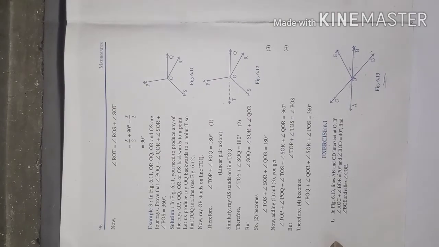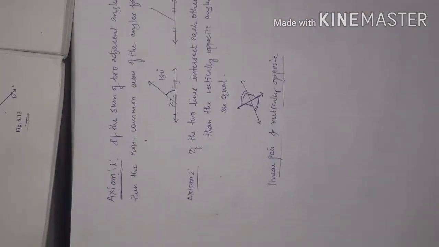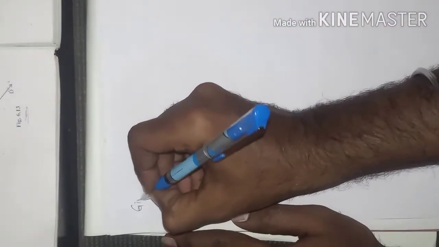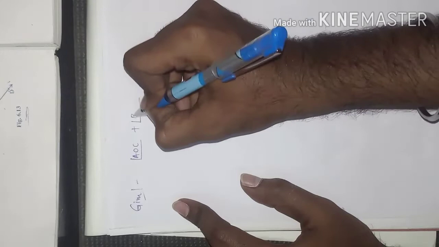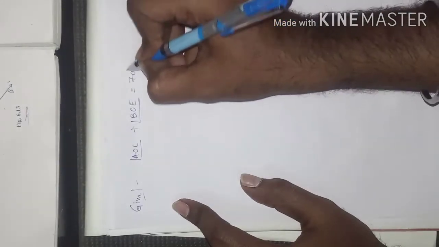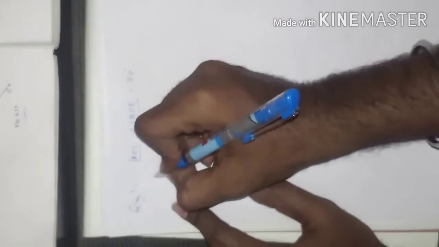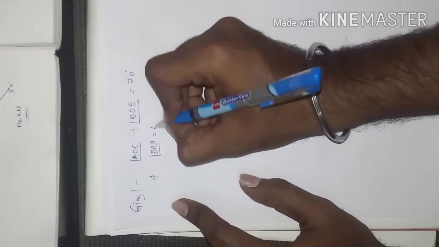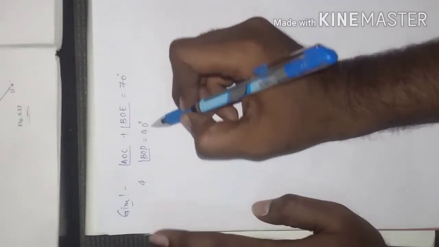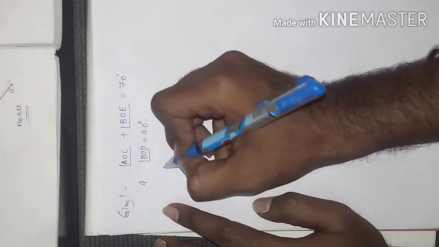Now we will write the given part first. Angle AOC plus angle BOE is equal to 70 degrees, and angle BOD is equal to 40 degrees. What are they asking to find?